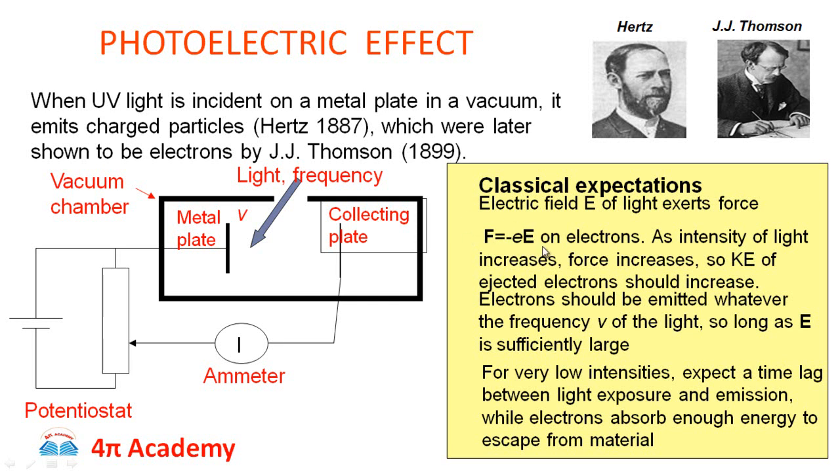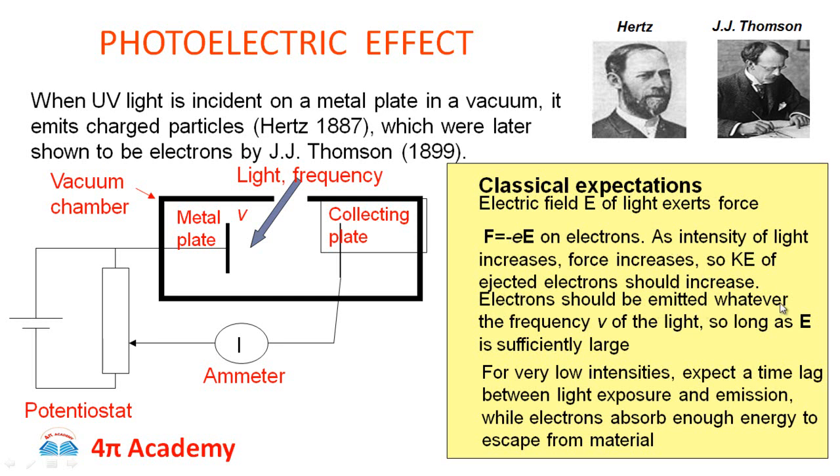This is the force exerted on the electrons. As the intensity of light increases, this force also increases. So the kinetic energy of ejected electrons should increase if the intensity is increased.